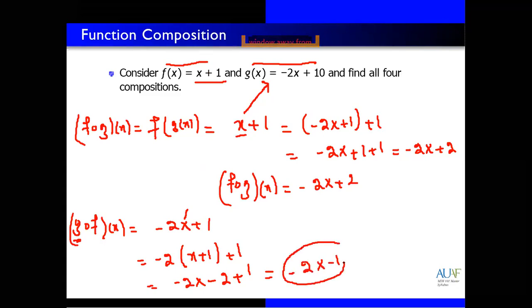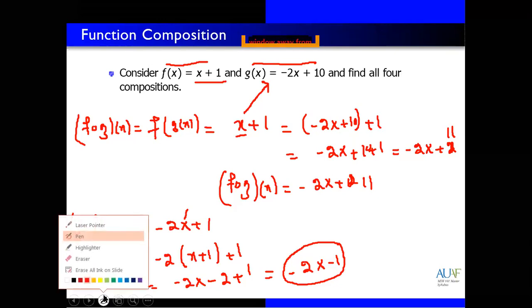There is a minus 2x plus 10, I think so. Yes, this is minus 2x, not plus. Okay, this one is 10 actually, not 1. So if we have 10 here, this becomes 8, minus 2x plus 8. This is just the method of how you can find the composition.